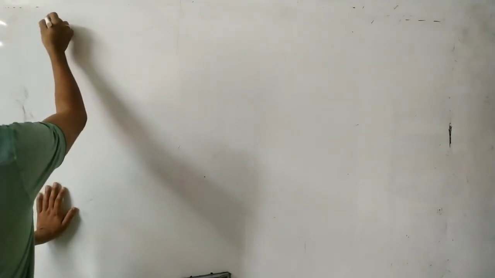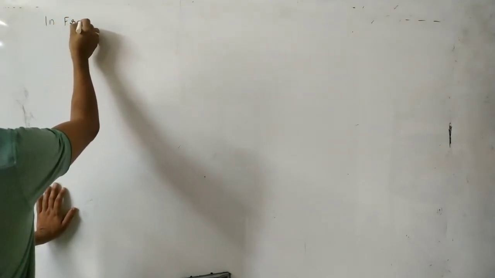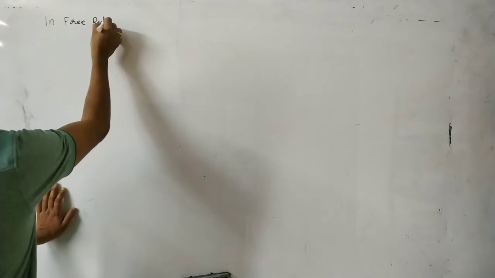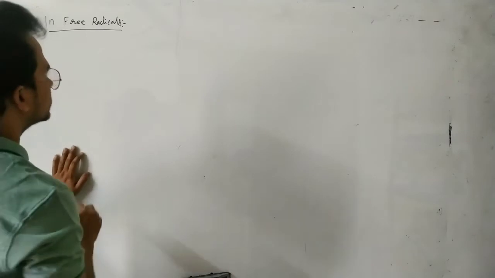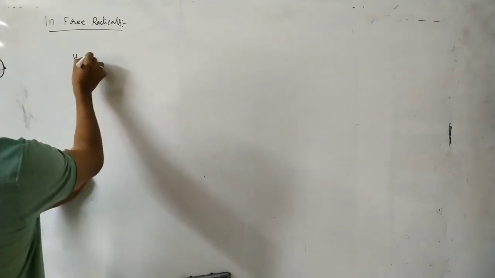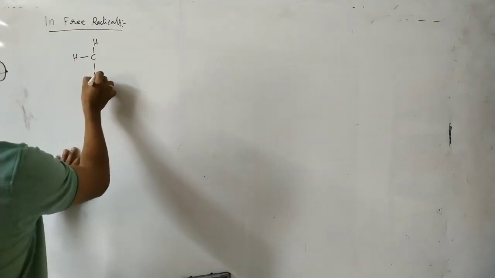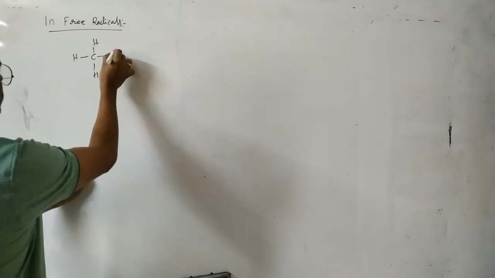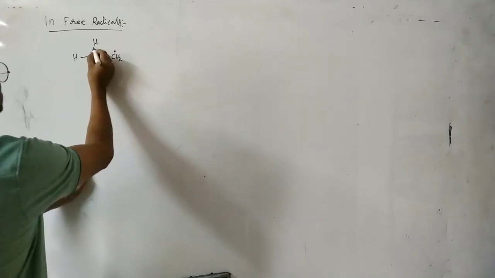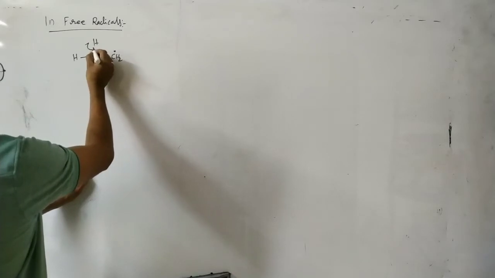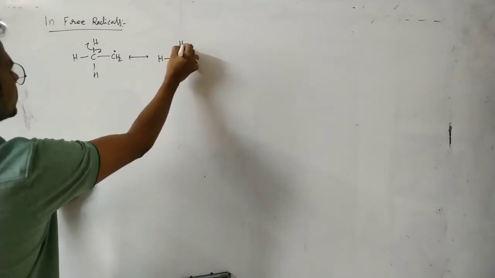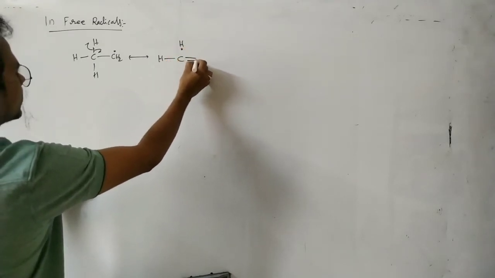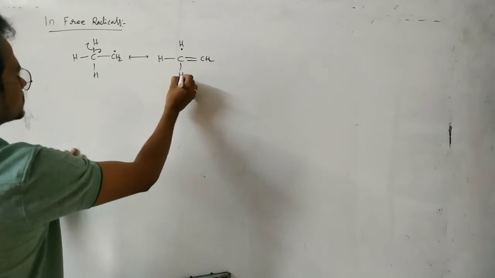Next, hyperconjugation in free radicals. Let's see this one. It is also like carbocations, the CH2 radical. In this case there is homolytic breaking of this bond, H radical, here a double bond CH2, here H.